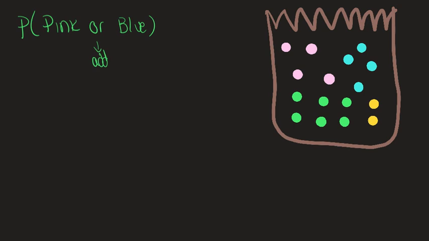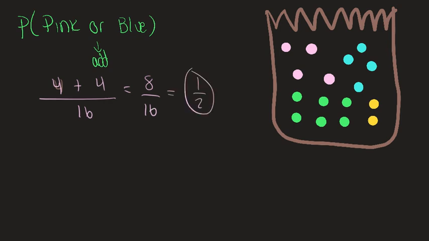So count up all your pinks and count up all your blues, add them together out of the total. Type in your answer. So there are 4 pinks and there are 4 blues. There are 16 marbles total. 8/16 is a half.